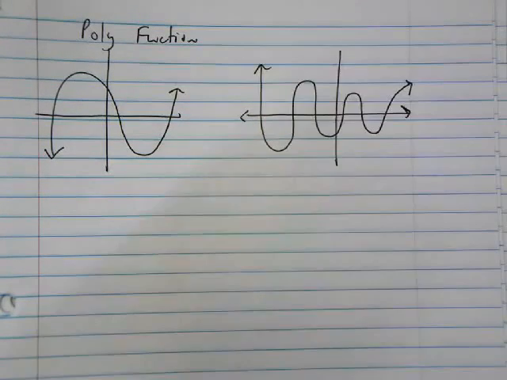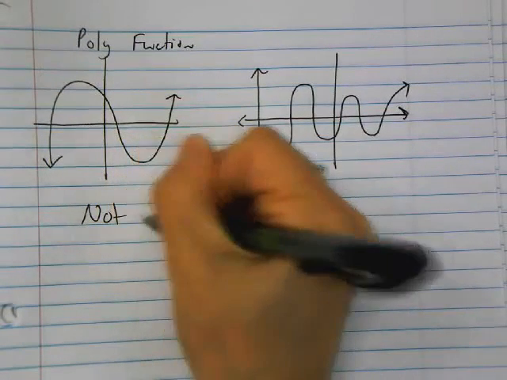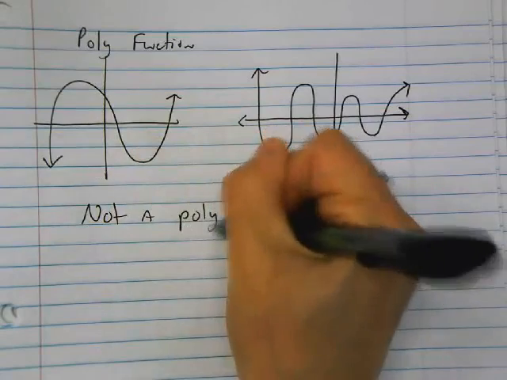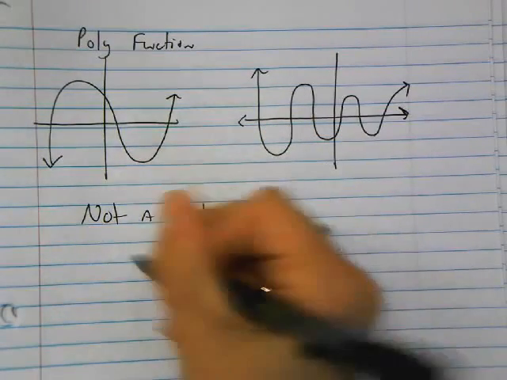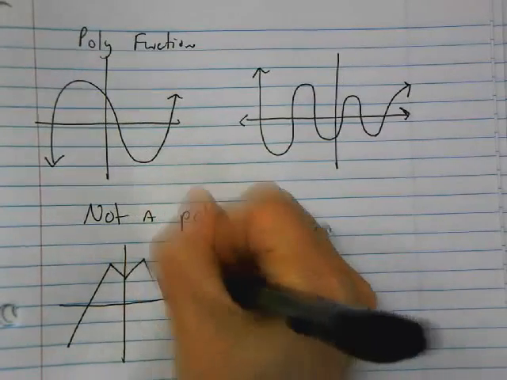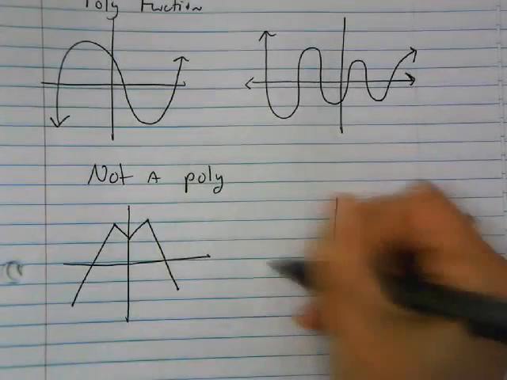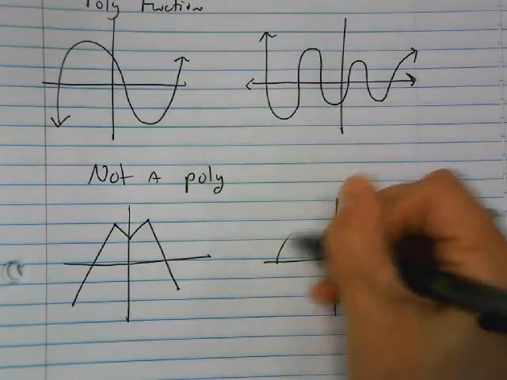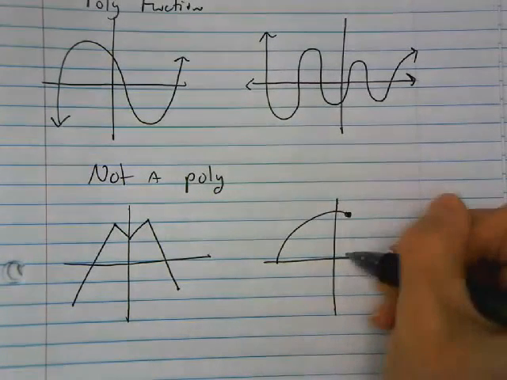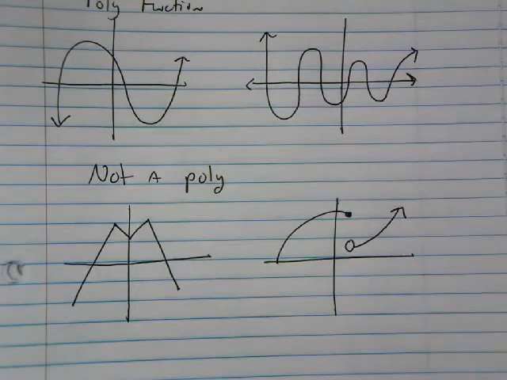That's a polynomial function. Not a polynomial. That is not a polynomial. And this is not a polynomial.